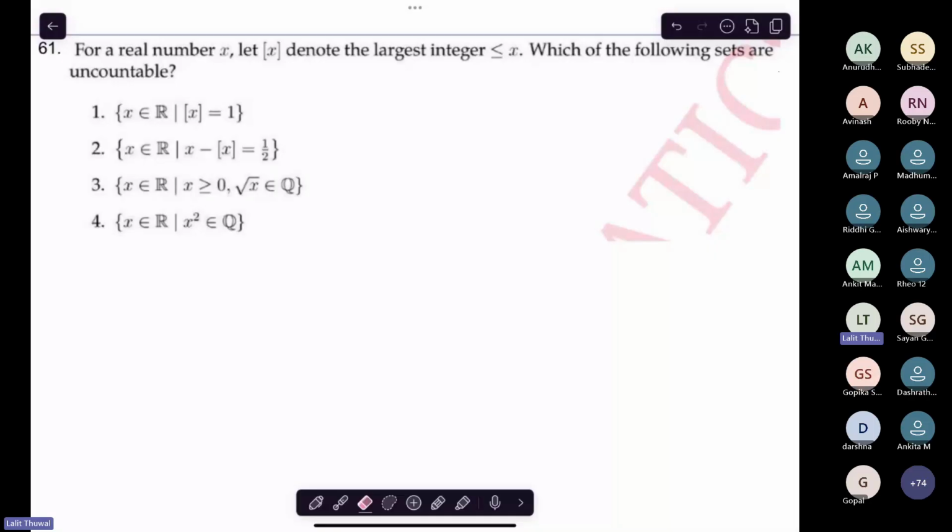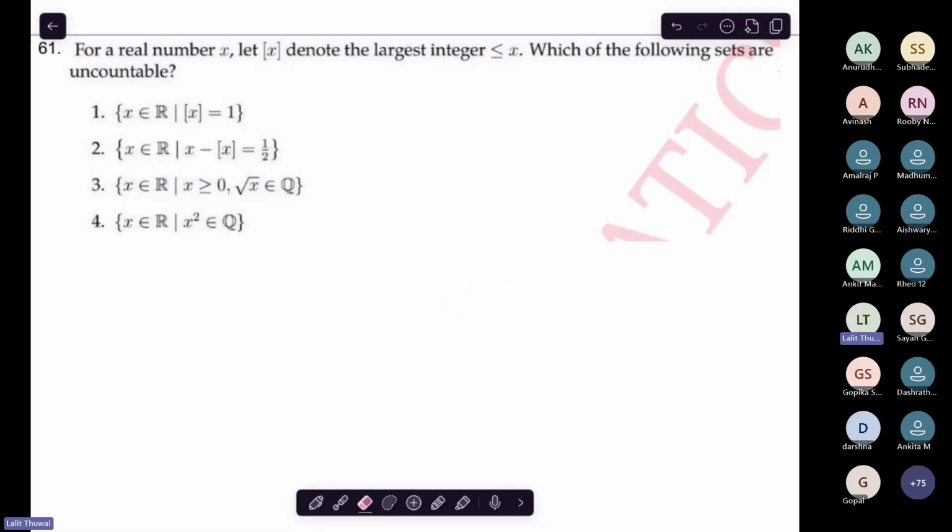Okay. Why do you think that it's countable? Because I thought that if the square of a number is rational, then that number will also be rational. No, we know that is not like that. If you take the square root of 2, its square is rational, but the number itself is not. So you must have misunderstood.